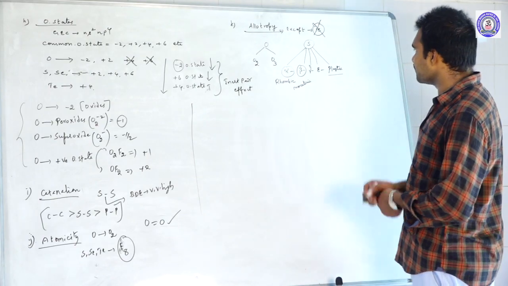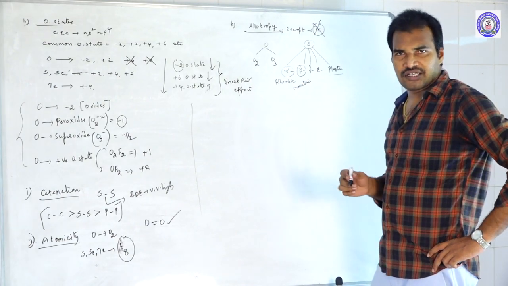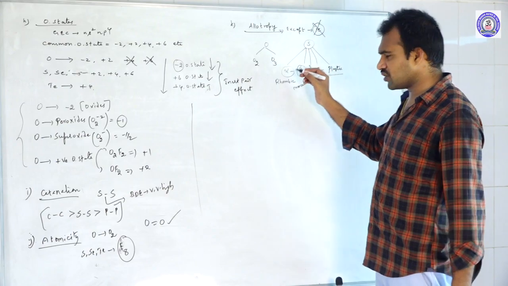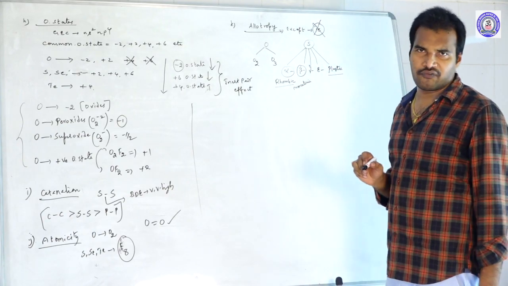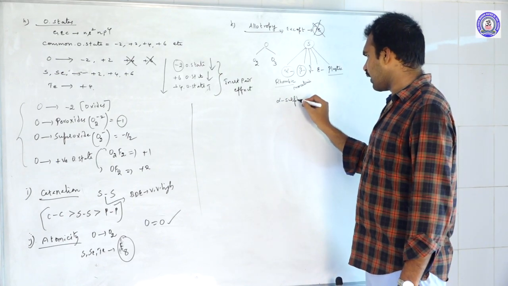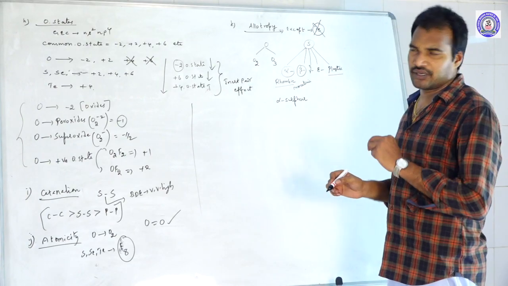These are the names. When you check these, at room temperature, sulfur exists in which allotropic form? At room temperature sulfur exists in the rhombic form, the alpha form. That means alpha sulfur is most stable at room temperature.